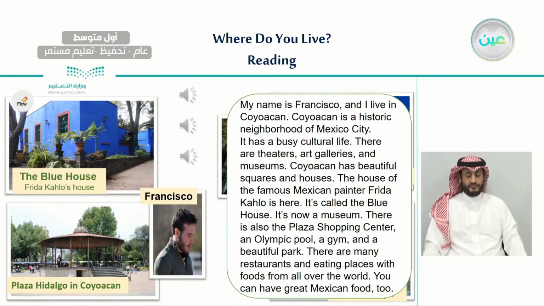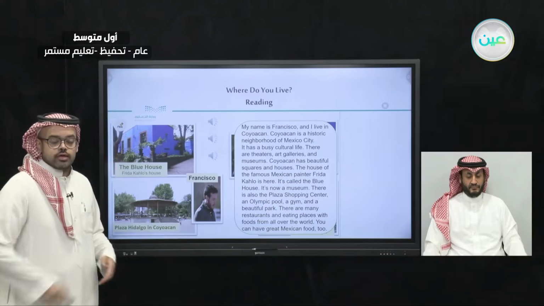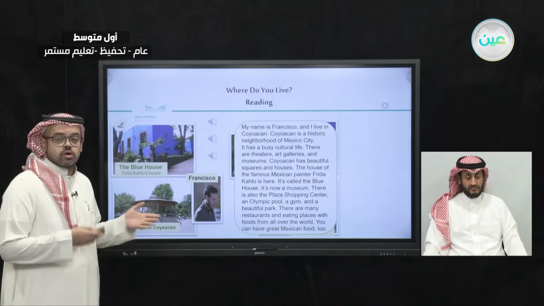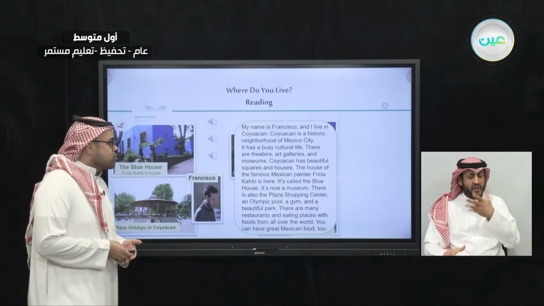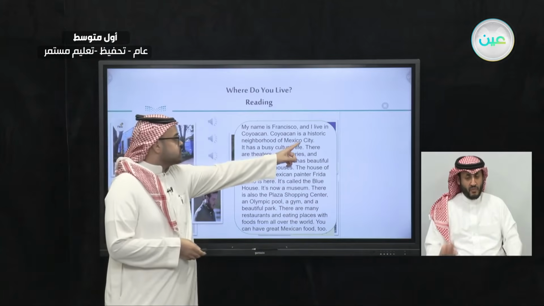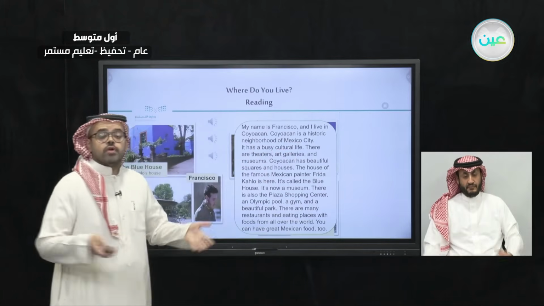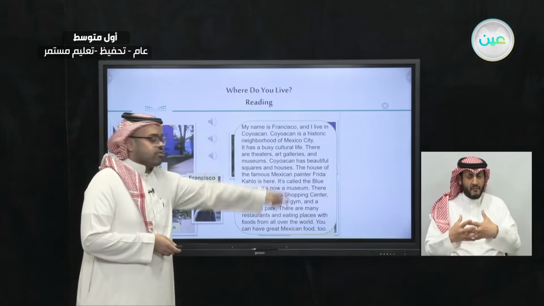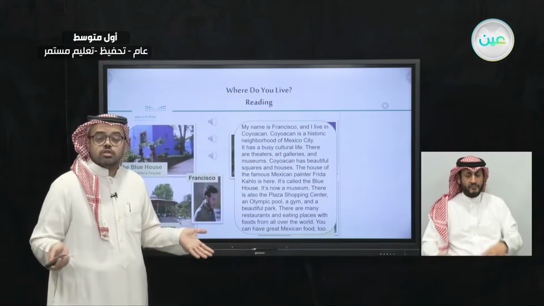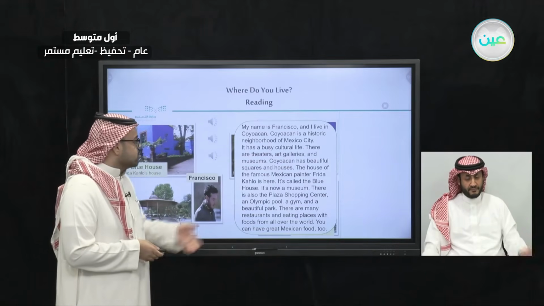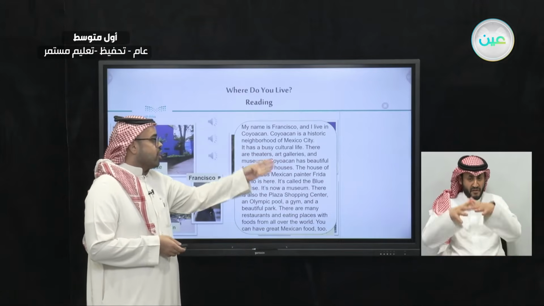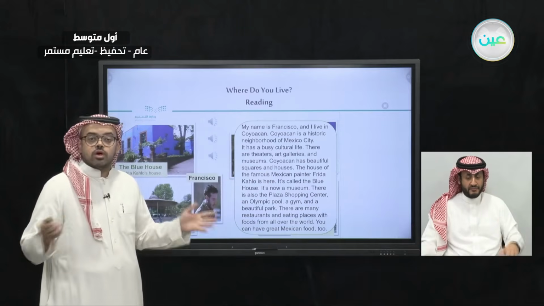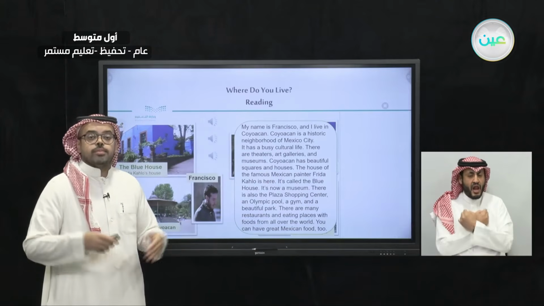Very good. So this time, Francisco talks about his neighborhood, and let's try to see what Francisco has to say about his neighborhood. So he said that my neighborhood is a historic neighborhood. It means it's a very old neighborhood. And he said it has a busy cultural life. It means that there are different cultures in that neighborhood. And also he said we have theaters, we have art galleries, and also we have a museum. So this neighborhood is all about culture, all about art, all about museums.